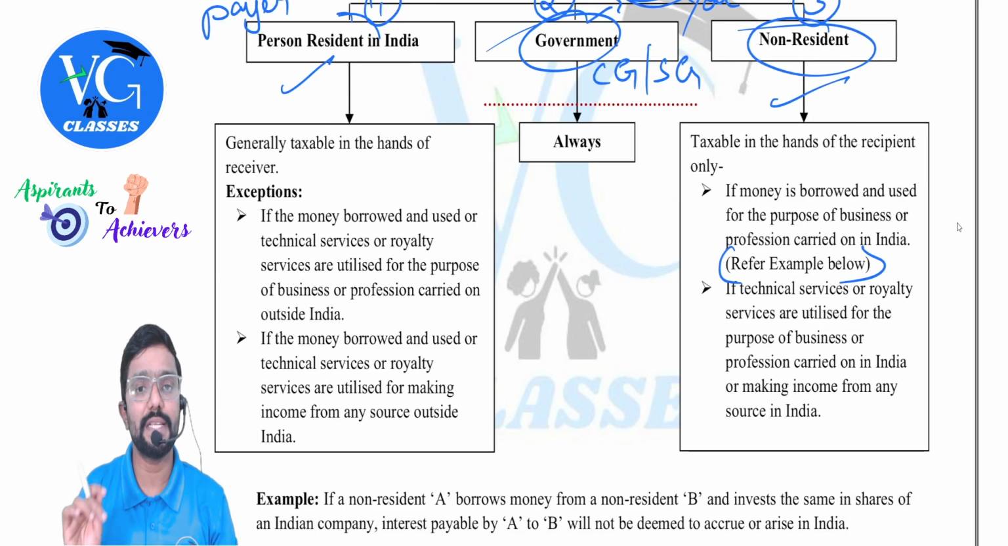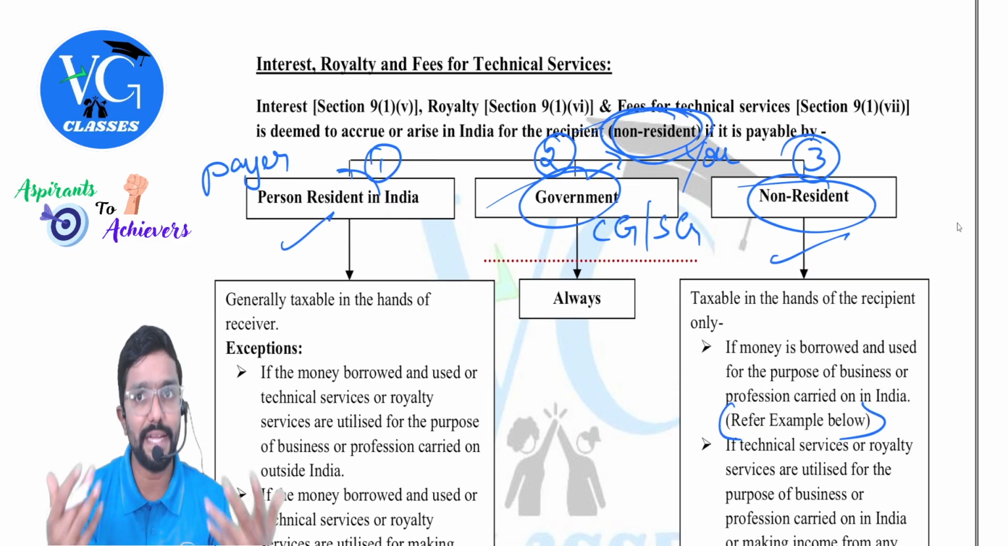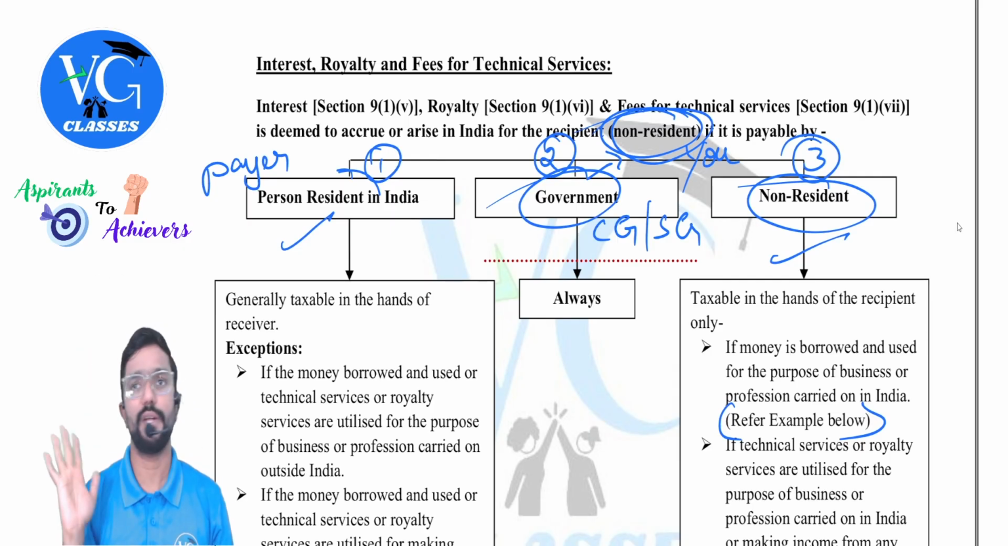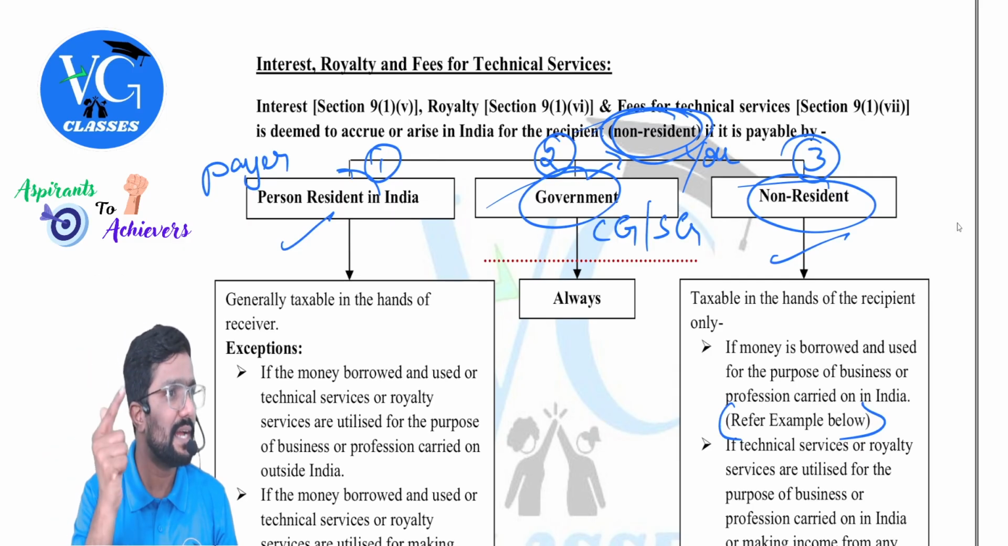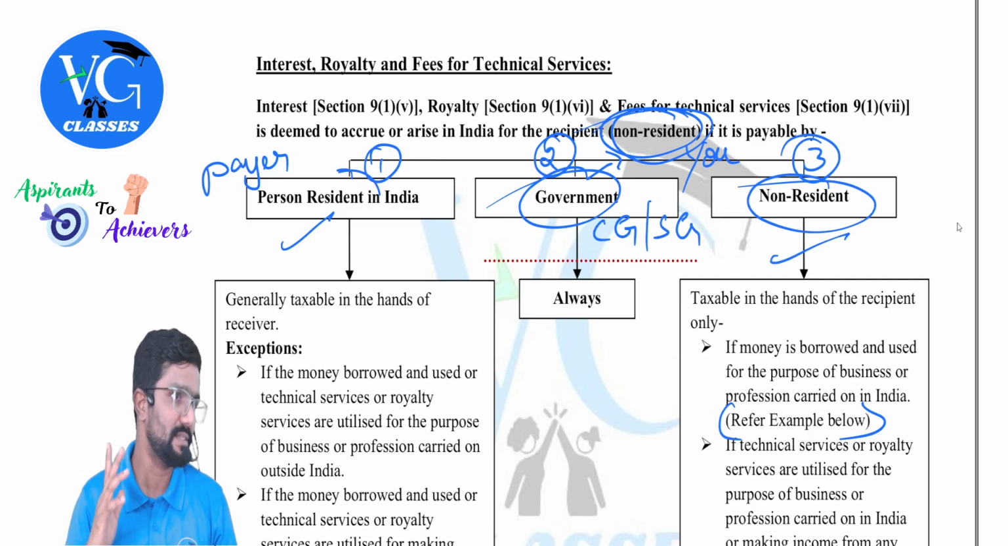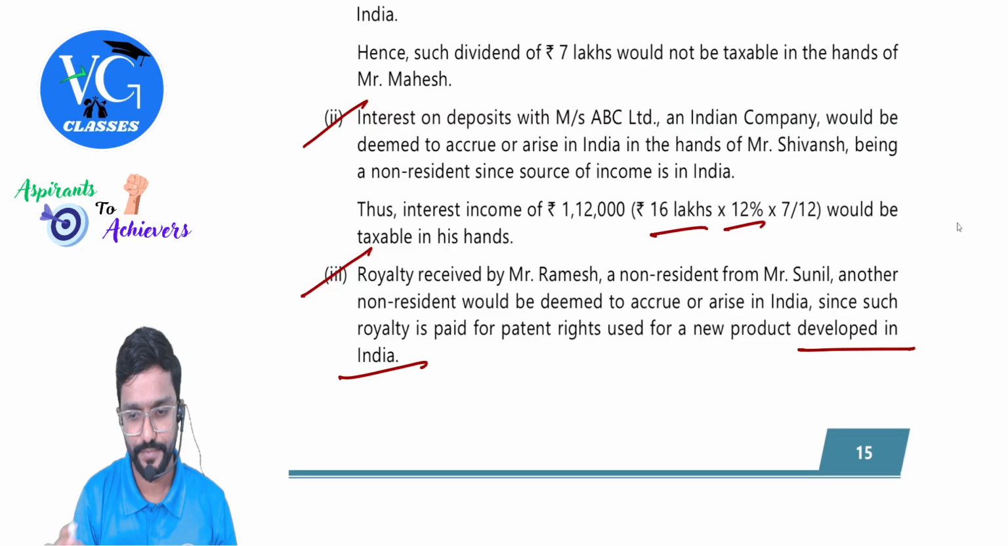To decide whether it is income deemed to accrue or arise in India, for the money that is lent or the services that are given, where it is used is important. If it is used in India, then it is income deemed to accrue or arise in India, guys. Is it clear? Yes.